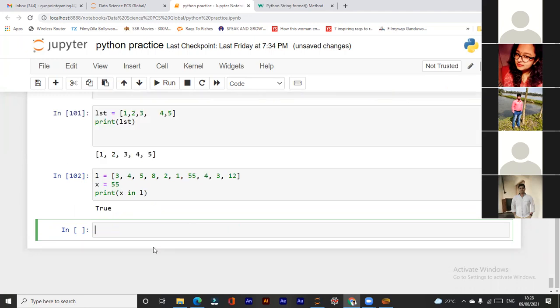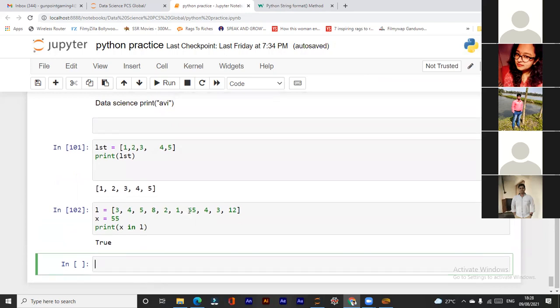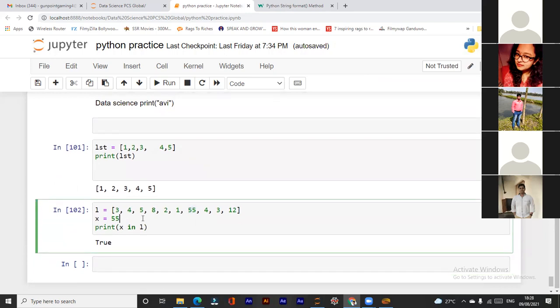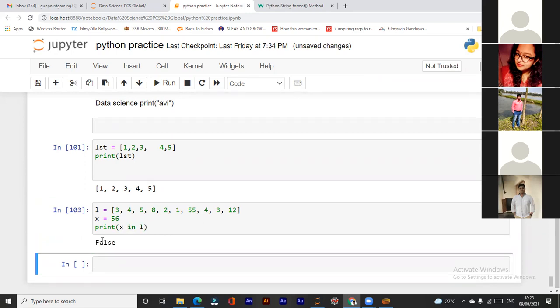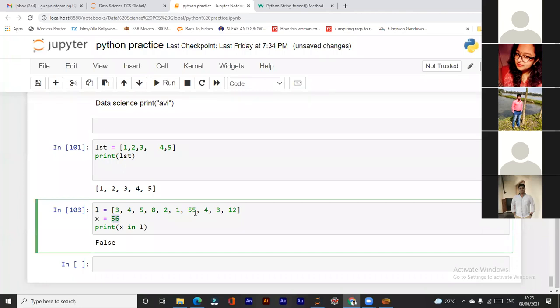So it will give a Boolean answer, true or false. If it's present in the list, it will give true. If it's not present, it will give false, right? Now I am writing 56. 56 is not present in this list. Now I am checking again, print X in L. You need to use this keyword in. Now, as 56 is not present in this list, it will give false. So just to check any element or item in the list, you need to use in.